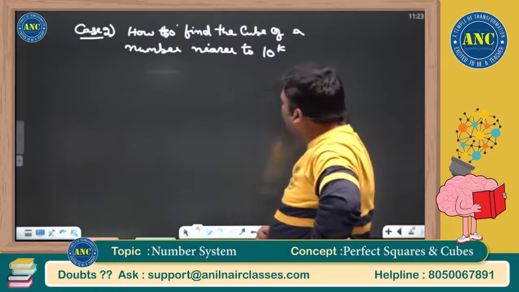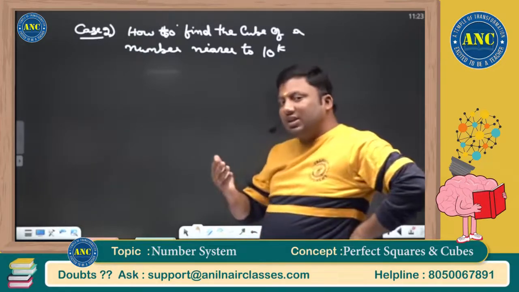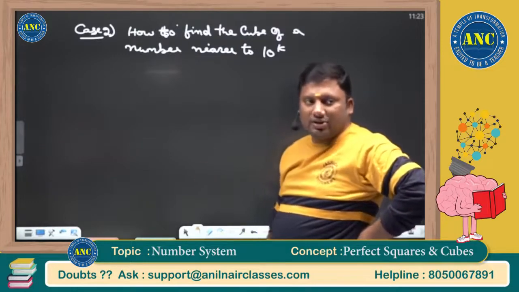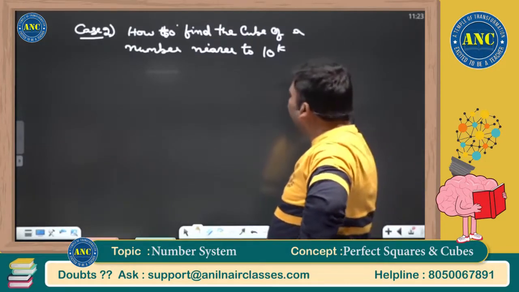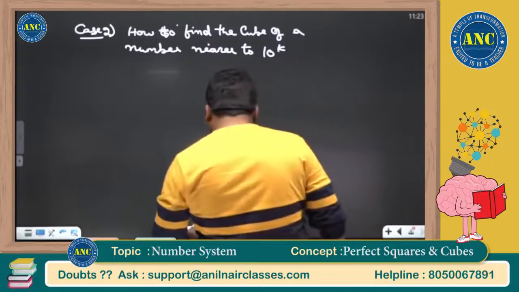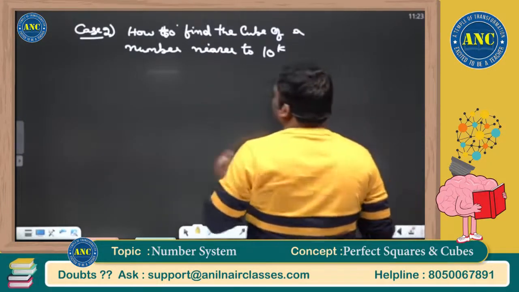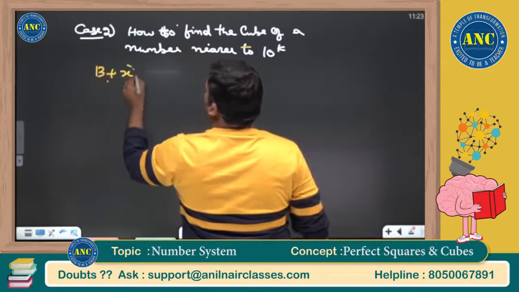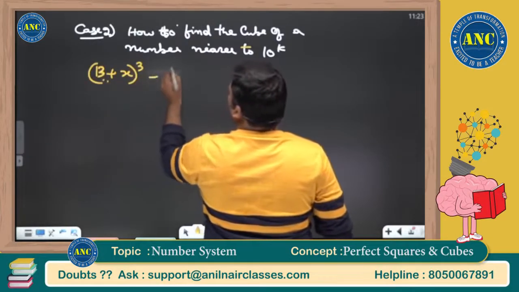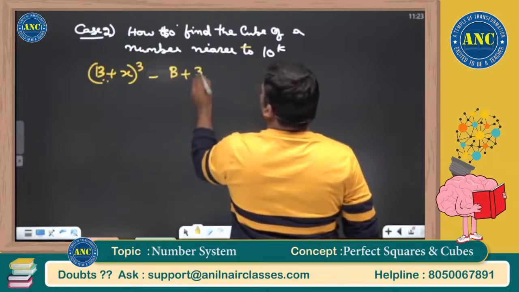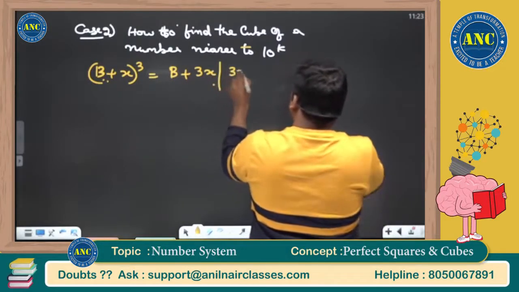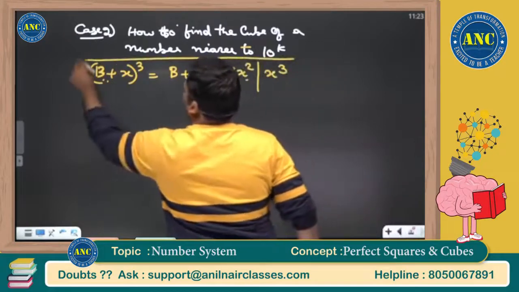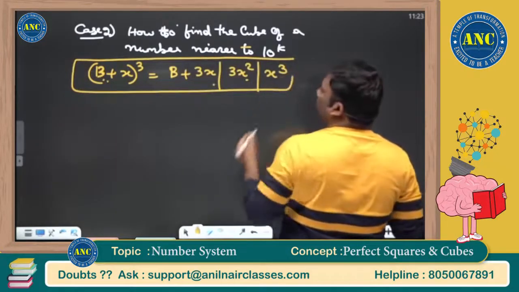in arithmetic problems where there is a 2% increase for 3 years, or a 1% decrease for 2 years. I hope it is clear how to find the cube of a number. First, write down the concept. What is the concept? (b + x) whole cube is a derivative of (a + b) whole cube. (b + x) whole cube is b, 3x, 3x square, and the next one is x cube.